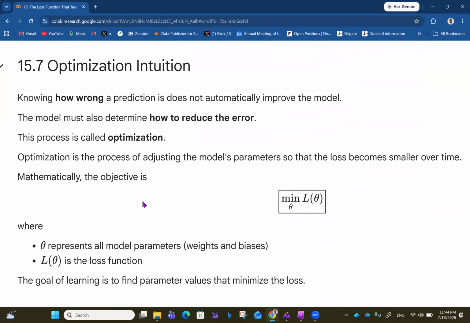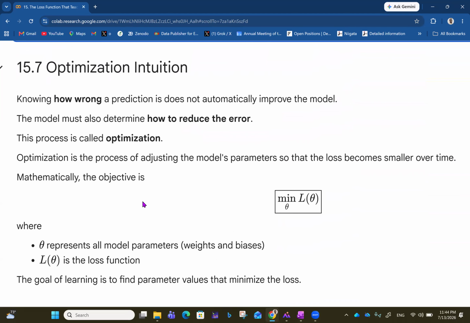Knowing how wrong a prediction is does not automatically improve the model. The model must also determine how to reduce the error. The process of reducing error is called optimization. So that's more like the normal calculus optimization we know. Optimization is the process of adjusting the model's parameters so that the loss becomes smaller over time. Mathematically, the objective is to minimize L of theta over theta, where theta represents all model parameters, things like weights and biases, and L of theta is the loss function, which is a function of these parameters. So the goal of learning is to find parameter values that minimize the loss.